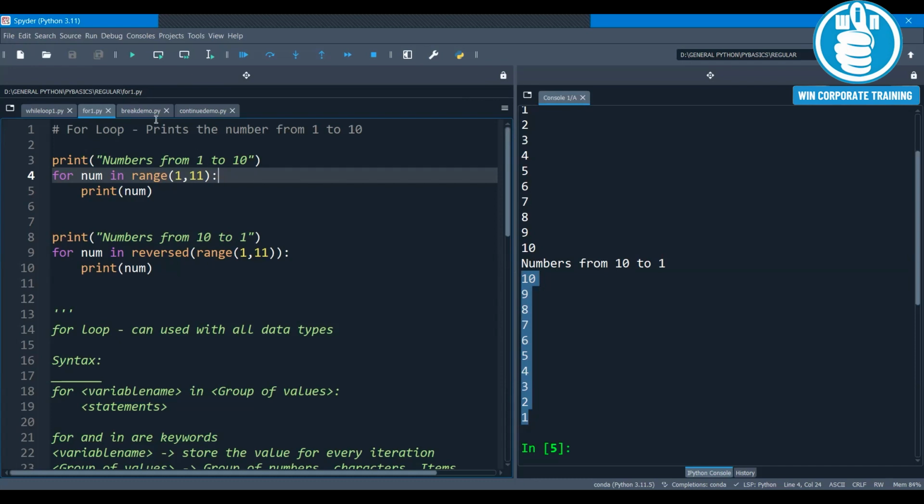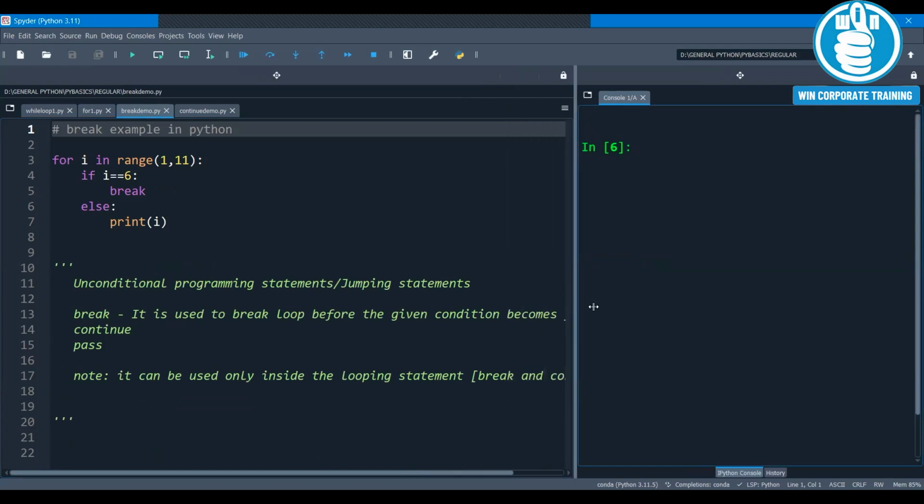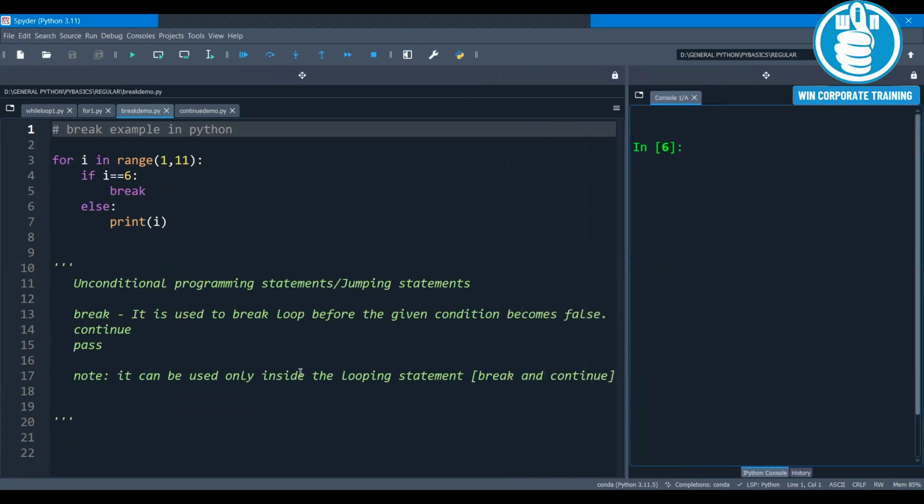Next, we will study the unconditional programming statements, which we can also call jumping statements. In Python, we have three types of unconditional programming statements. The break statement is used to break the loop before the given condition becomes false.